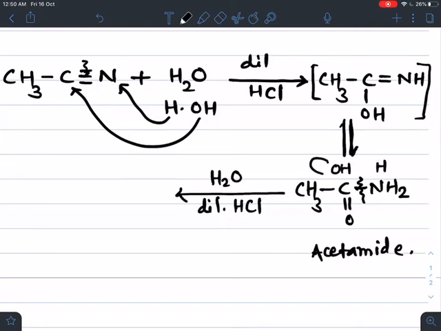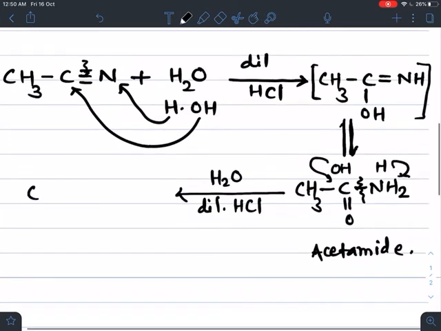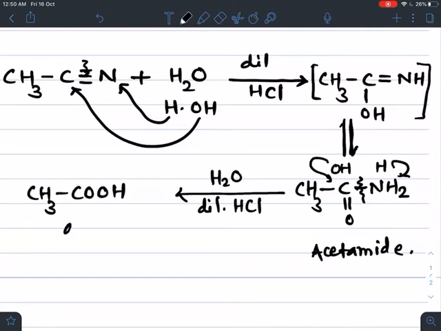OH is added to this carbon and H is added to NH2. So finally we get CH3COOH, acetic acid, with removal of NH3. Ammonia is removed as a byproduct.